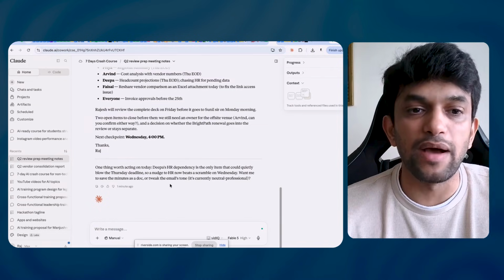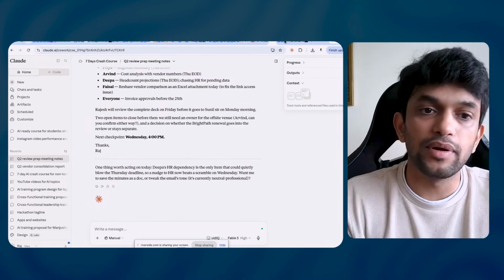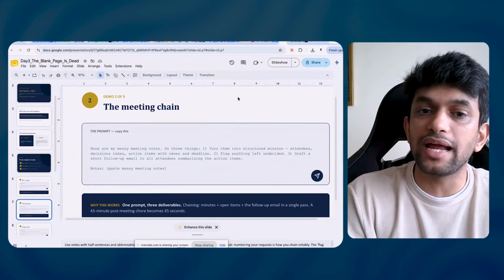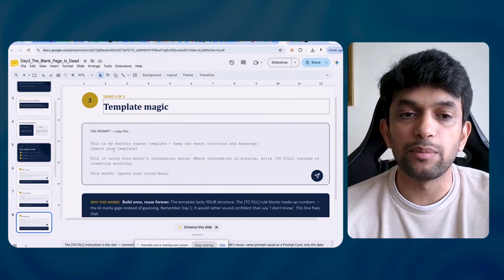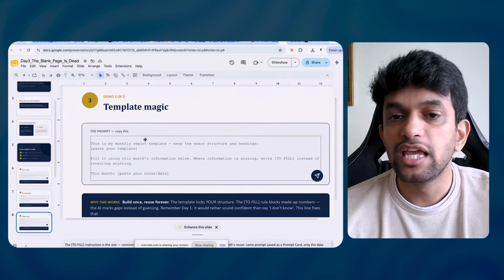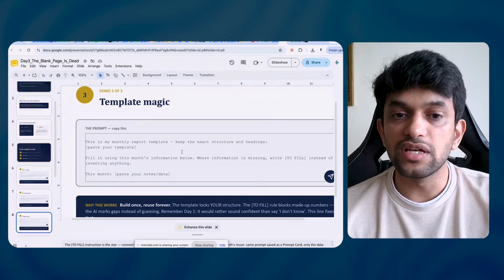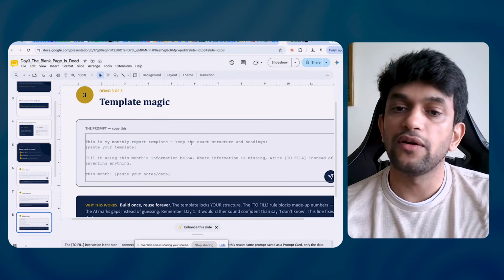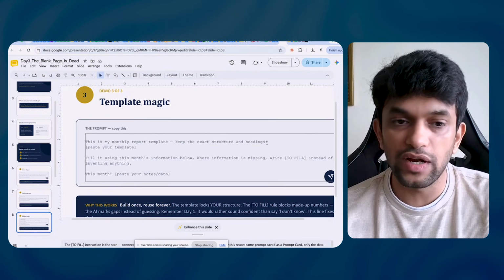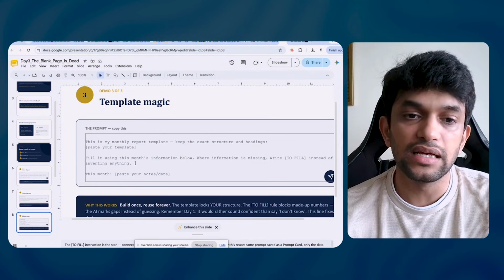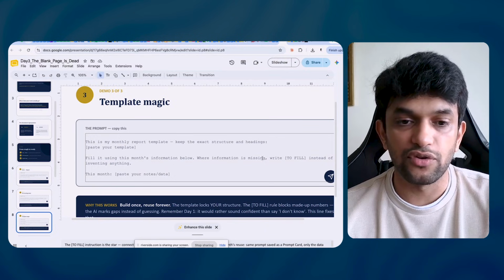Third is, guys, template magic. If you can see, what do I mean by this? I will give it a template and it will create output in that same template. This is my monthly report template. Keep the exact structure and headings. This is interesting: fill it using this month's information below. Where information is missing, write "to fill" instead of inventing anything. This month, paste your notes and data, if you can see.